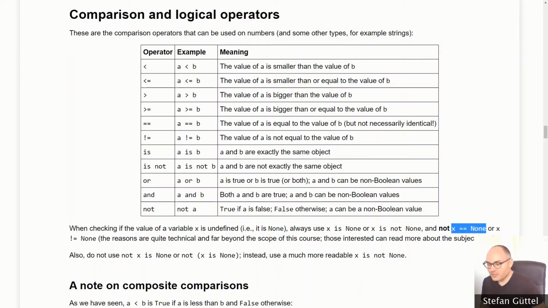So that's the comparison we use, for example, if we check the two numbers have the same value. But if you want to compare something with the None value, we always use the "is" keyword. Okay. The details of this are quite technical and beyond the scope of this course, but it's just important to remember that we use "is" when we want to compare something with None and not the double equality operator.